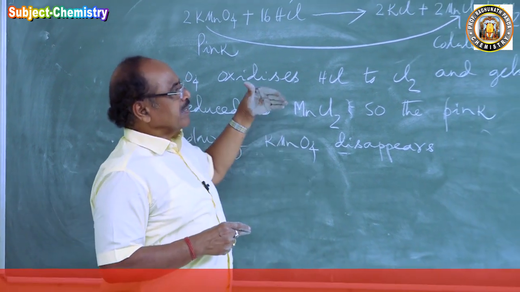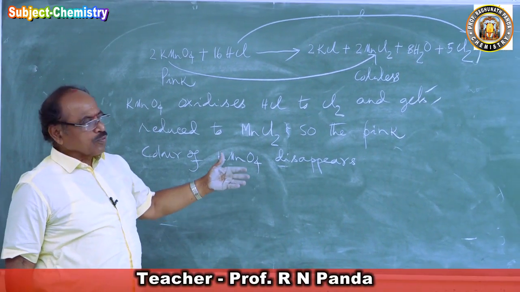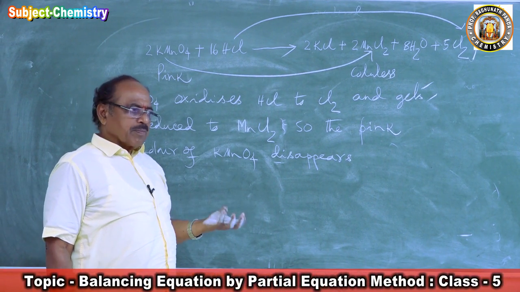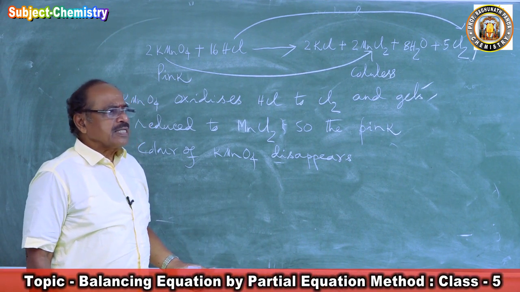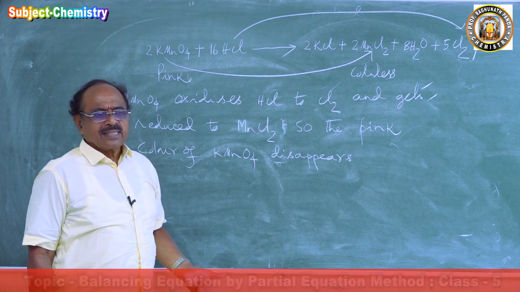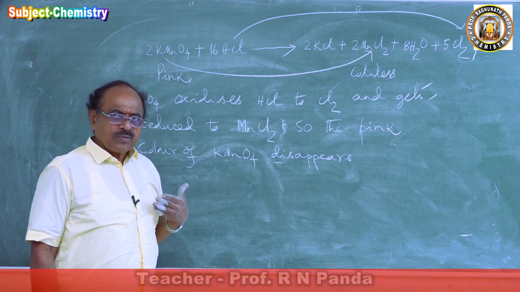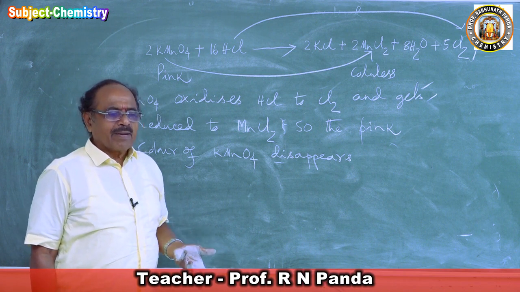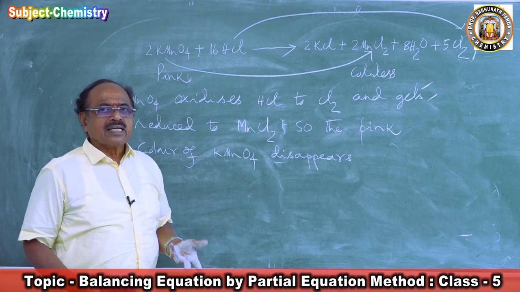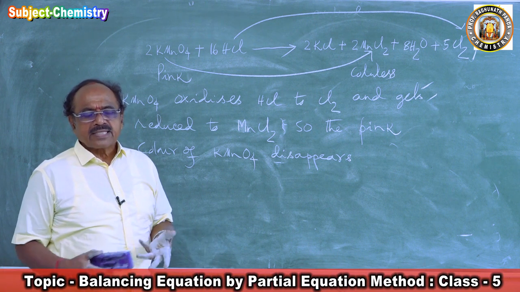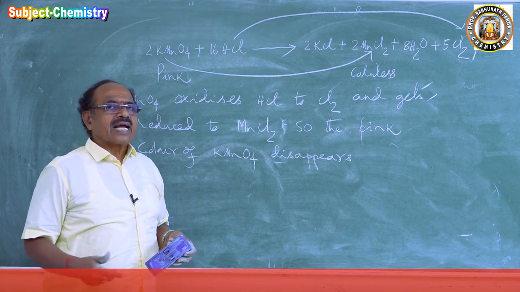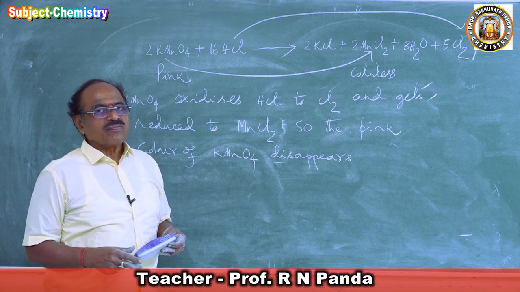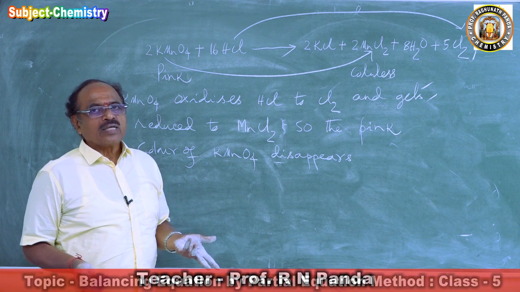So see, one reaction you are balancing. If you close your mind with a balancing equation, you will not learn anything. But once you are balancing, try to know the chemistry behind this reaction. Why does it happen? What is the cause? If you go by this, if you do 4 or 5 reactions like this, then when subsequent reactions come, you will have the mind to write the product yourself, and you can know what is going on.